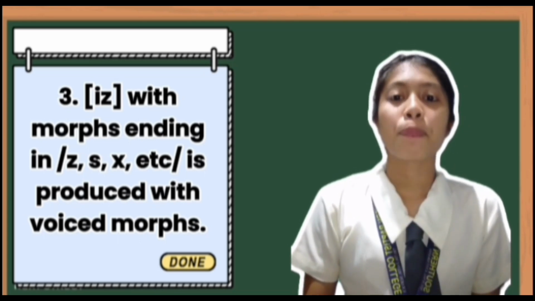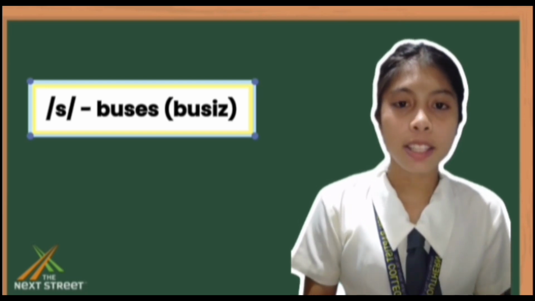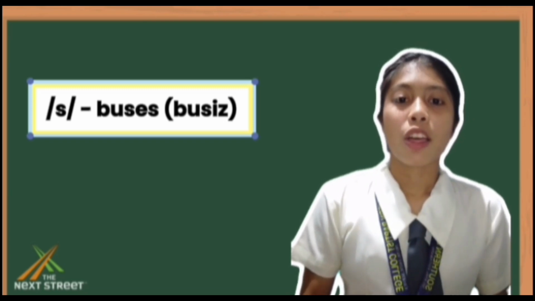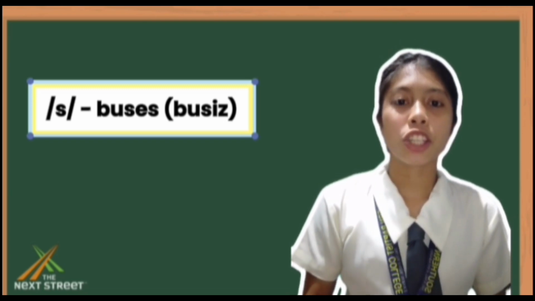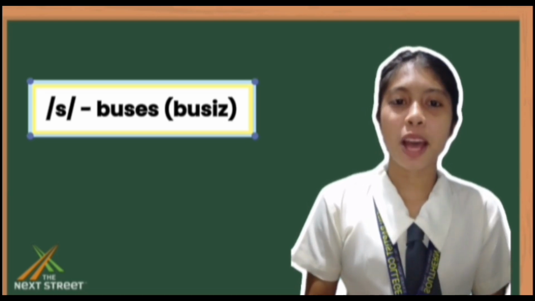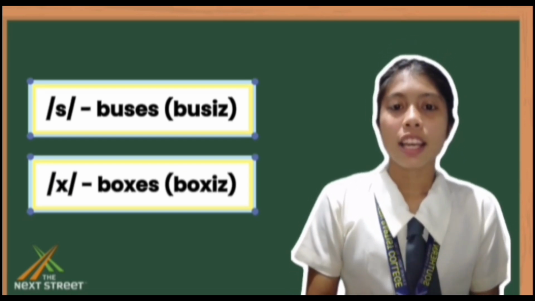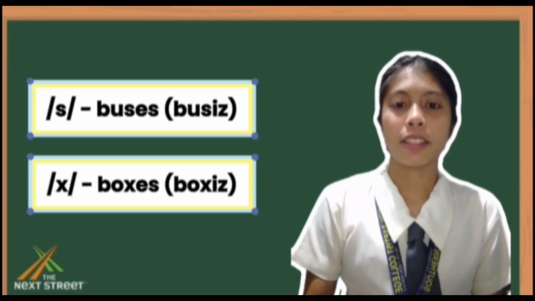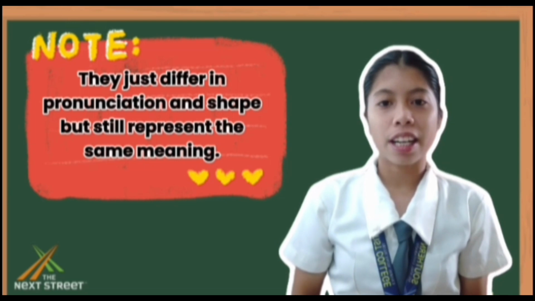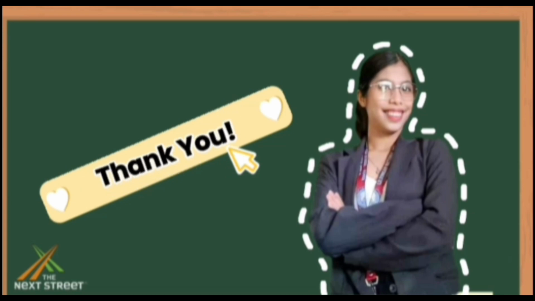So we have our morph S. So from the example, bus, when we add ES, it should not be pronounced as a voiceless buses because there is a vibration, so it should be pronounced as buses. Buses. So next we have our morph X. From the word box, when we add ES, it should be boxes. Boxes. So as you notice, they just differ in pronunciation and shape, but still represent the same meaning. So that's all. Thank you.